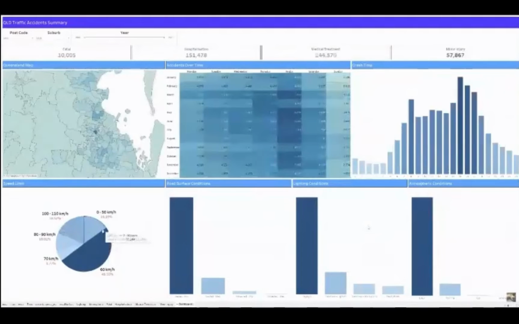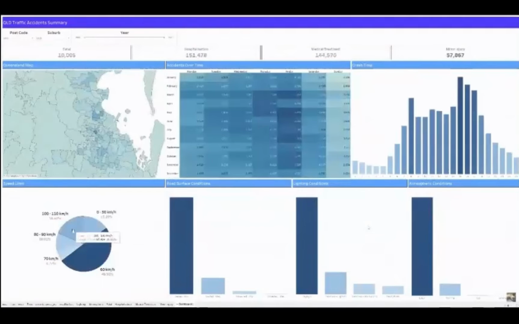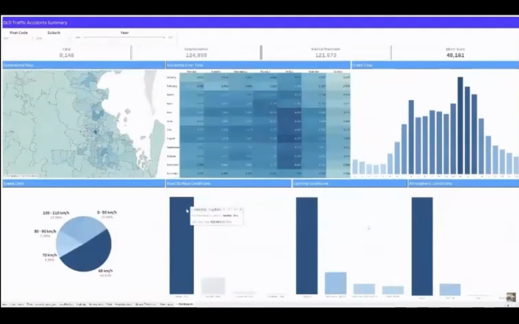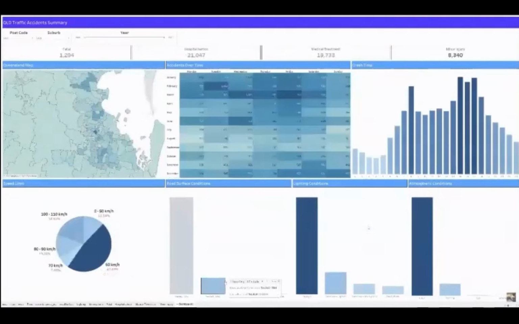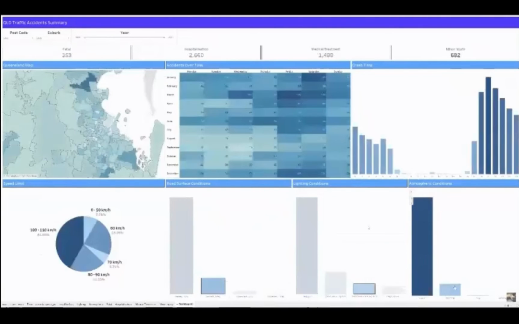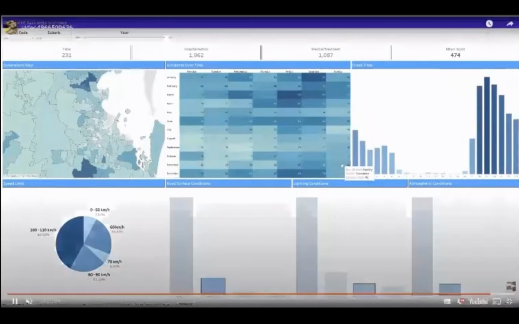And also in the speed limit, you can select which speed you want to know, like 50 or 60 or 110. And also the conditions, if you want to know only one condition, you can just select it and you can get the situation in Queensland. And also if you want to know a combination of conditions, you can just select them and you can see all the information here. And as you can see, the car crashes are far from the city. Okay, and this is my part of the dashboard, and I will pass to Sylvia.